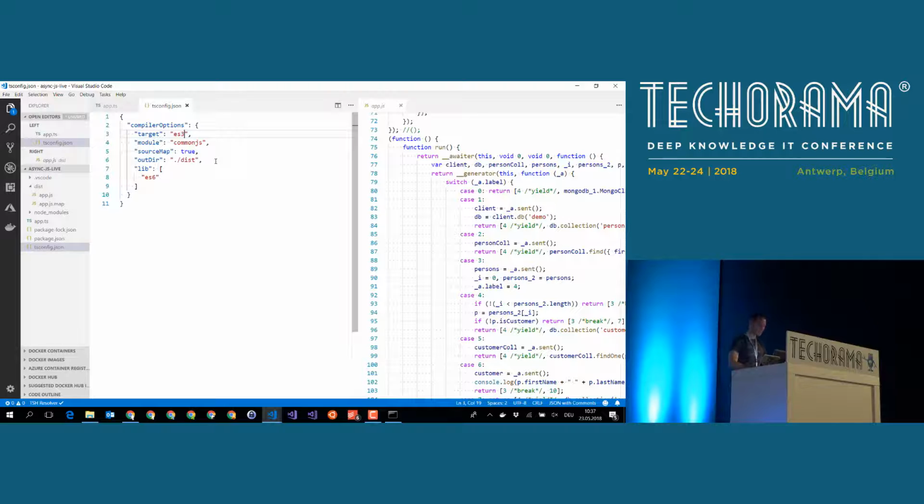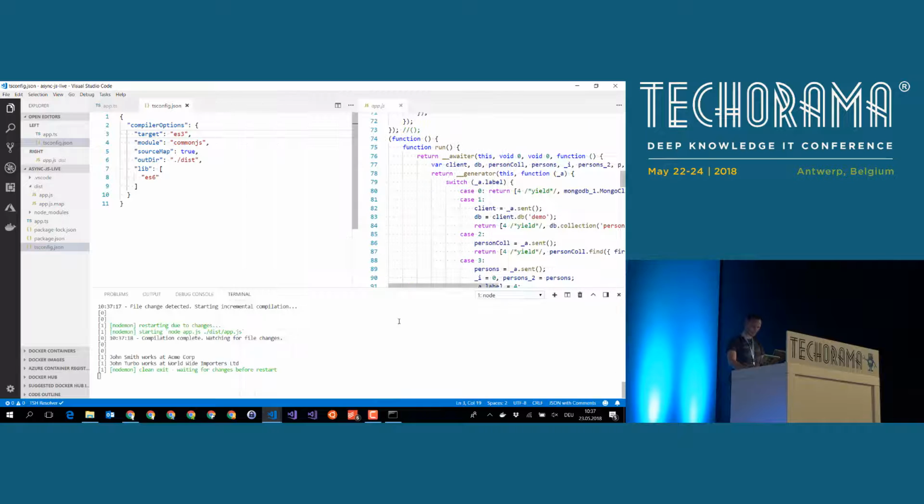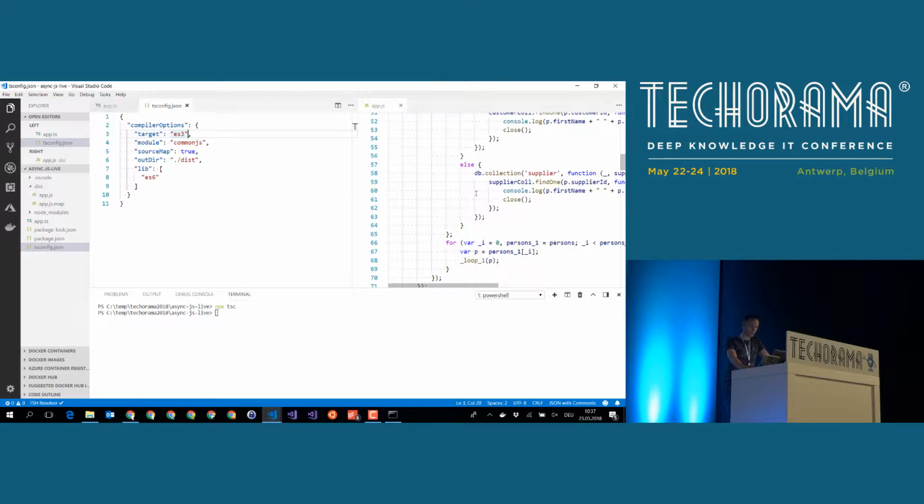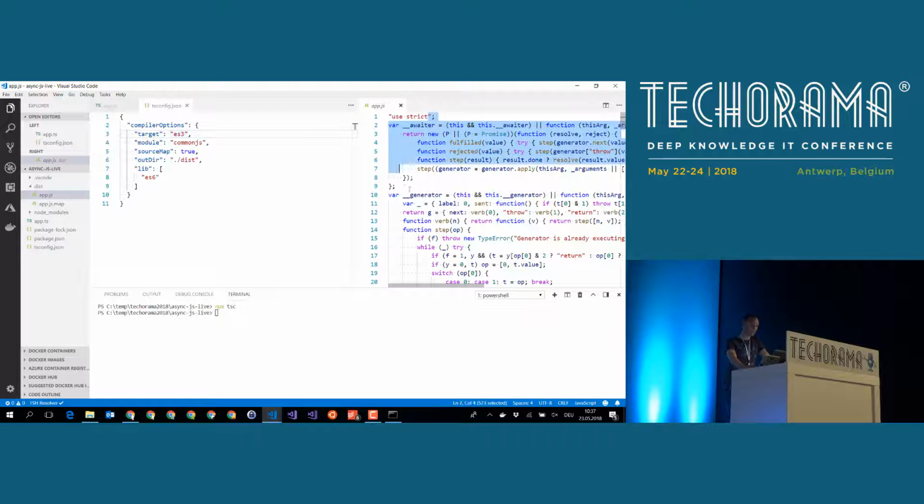If I change this to ECMAScript 3, and we have to stop it here, so npx tsc, something like this. This calls the TypeScript compiler. Now the TypeScript compiler is through, and if we take a look, you will see at the beginning a lot of generated code. Here you see some generated code which is called __generator because in the background TypeScript emulates promises and async await using generators, but with ECMAScript 3 we do not even have generators available.